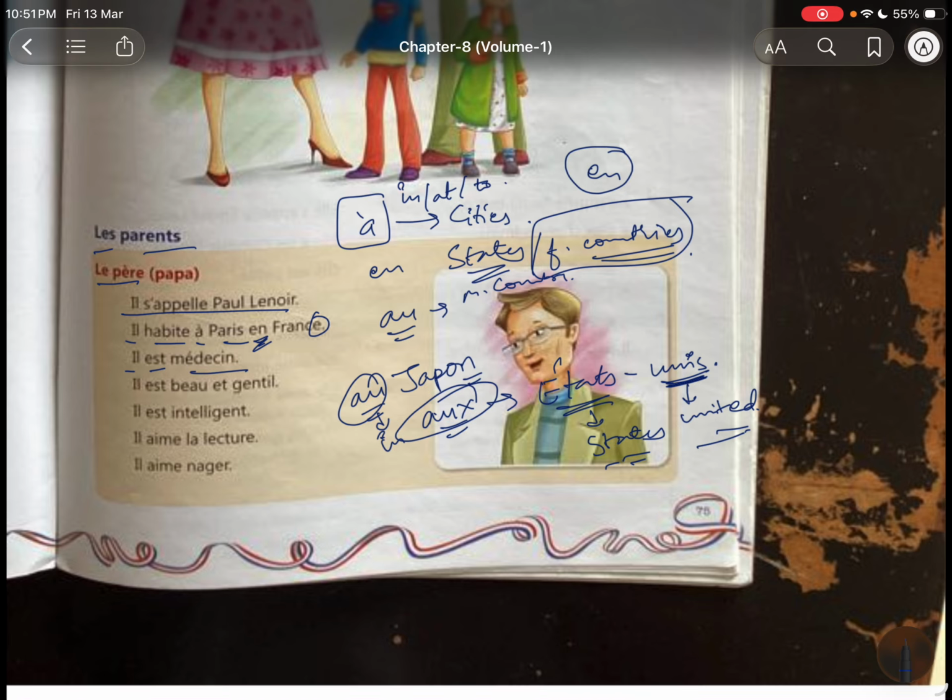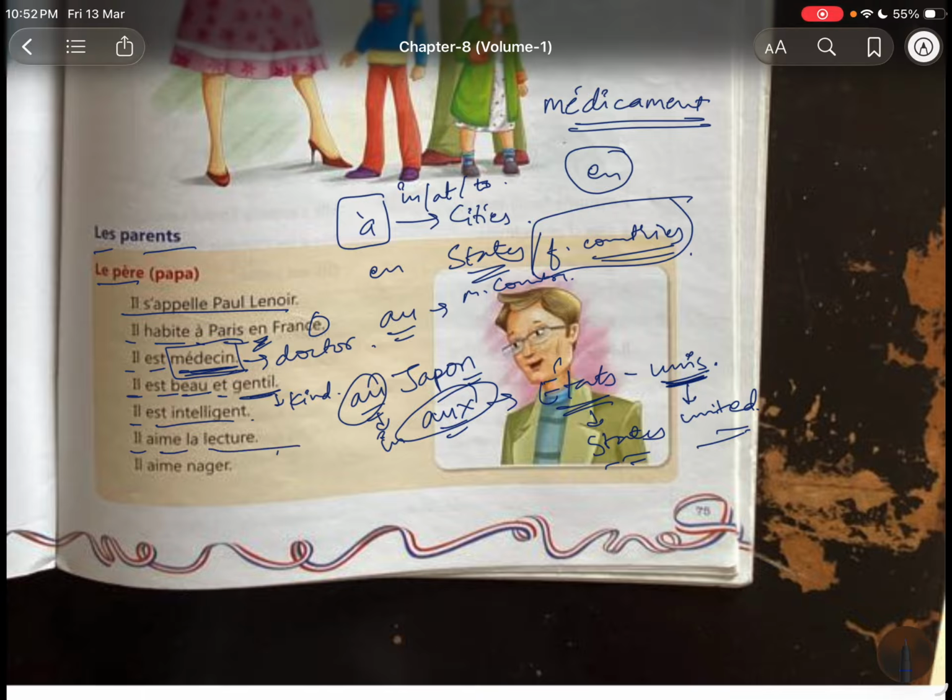Il habite à Paris en France. He lives in Paris and in France. Il est médecin. He is doctor. Médecin means doctor. It's not medicine. Medicine is médicament. Médicament is medicine, and médecin is doctor. Il est beau. He is handsome, and gentil means kind. He is handsome and kind. Il est intelligent. He is intelligent. Il aime la lecture. Lecture is reading. Okay, reading. Il aime nager. He loves to swim. Nager is to swim.